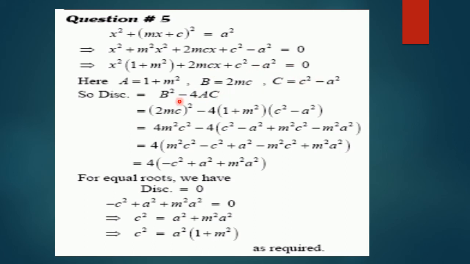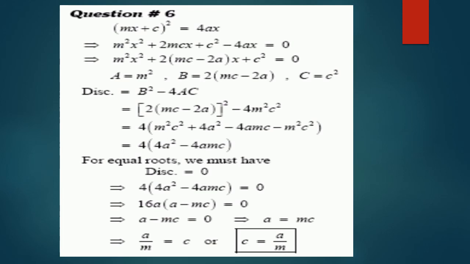Now finding the discriminant b² − 4ac, after multiplication and simplification, taking 4 common, m²c² will be cancelled out and we are left with 4 times (a² − c² + m²a²). As we are given in the question that the roots are equal, we know that the discriminant must be equal to 0. Putting this expression equal to 0, as 4 cannot be equal to 0, this factor will be equal to 0. Taking c² to the other side and a² common, we have got the required result.